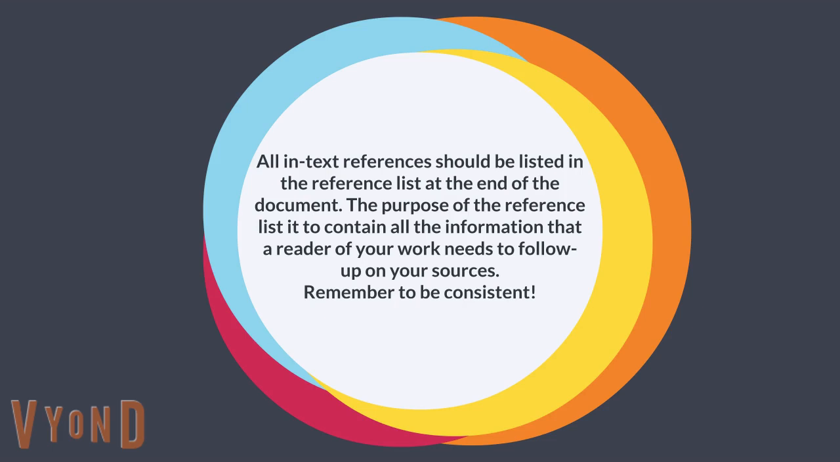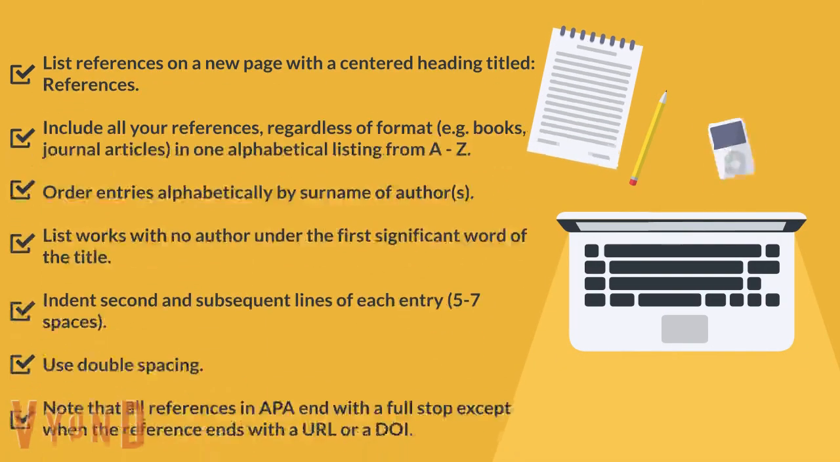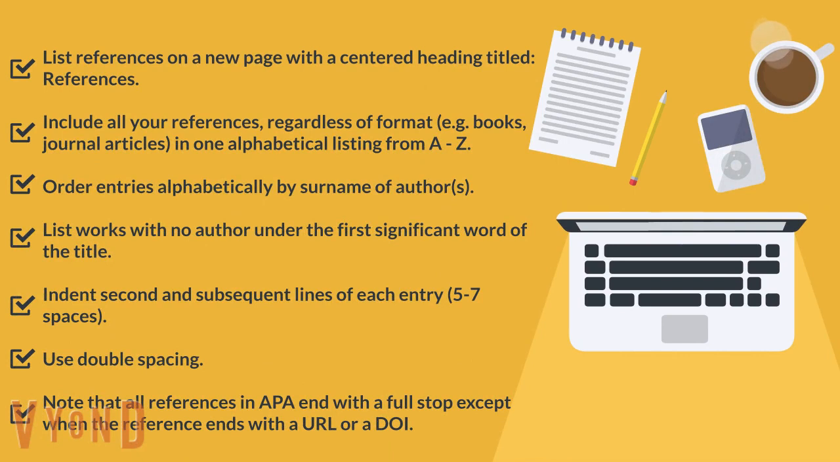An important principle in referencing is to be consistent. When compiling your APA reference list, you should list references on a new page with a centered heading titled References. Include all your references regardless of format, whether it's a book, a journal article, an online source, all of them should be listed and in one alphabetical listing from A to Z.